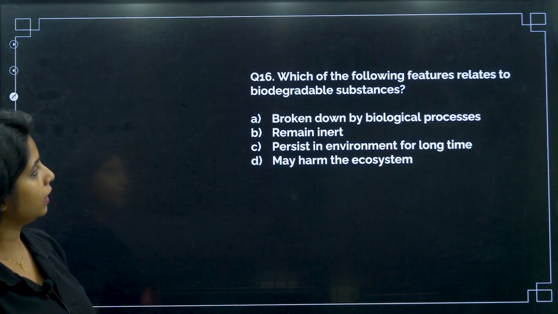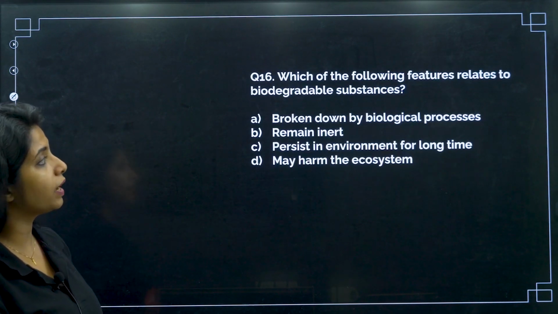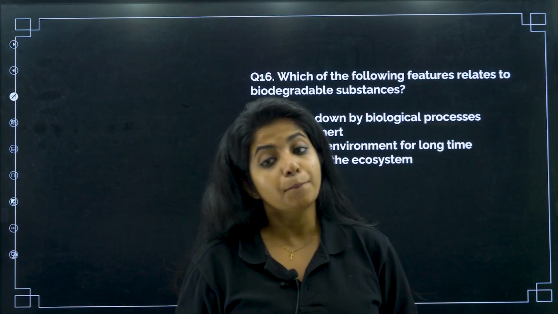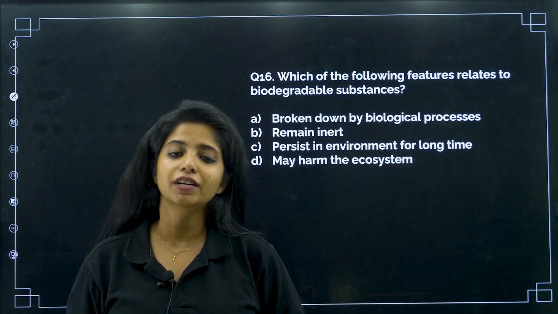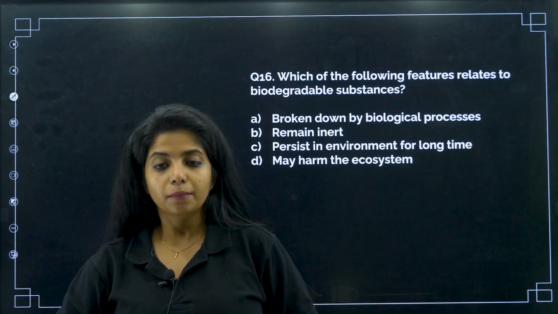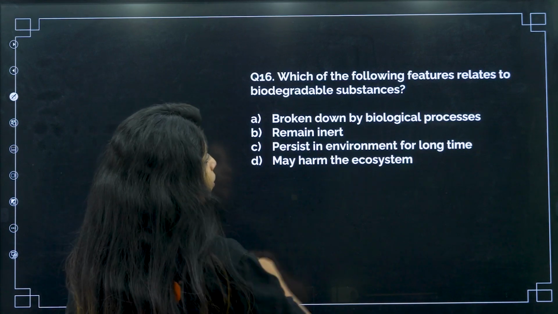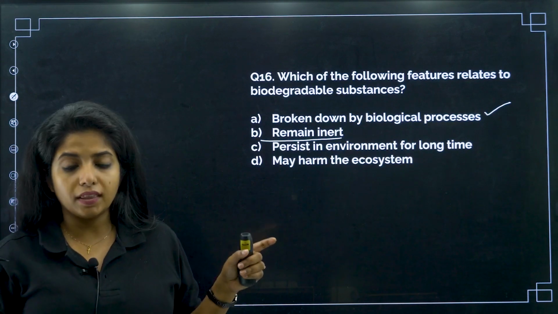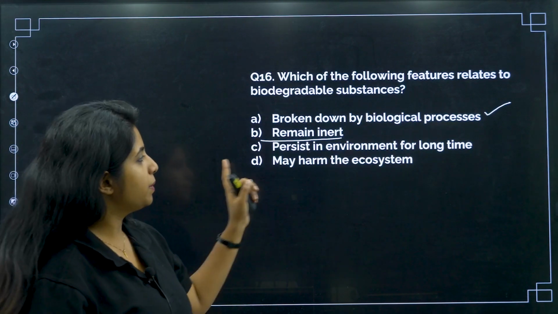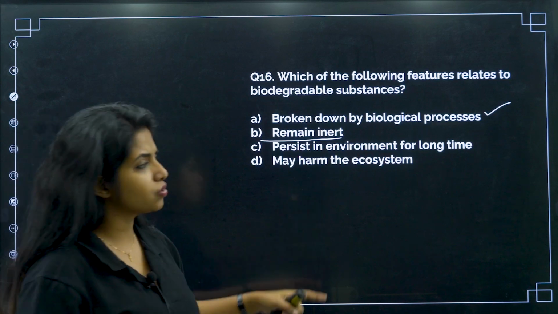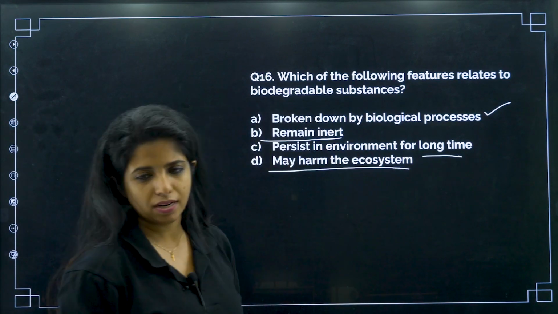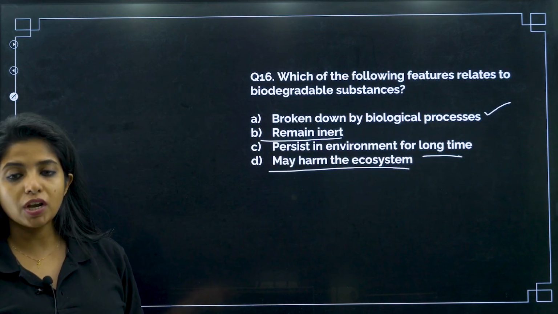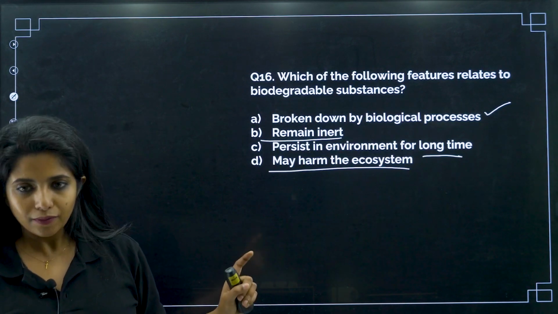Cool? Next question. Which of the following features relates to biodegradable substances? Biodegradable as in something that can be broken down easily by the biological organisms which are there in our nature. Now it can be broken down by biological process, correct. Remains inert, as in it is not reactive, it is just staying there? Do you think it's like that? Persists in the environment for long time? No, it does not. It is getting broken down. May harm the environment? Not entirely. It might harm if it gets accumulated way too much and there is no proper decomposition happening. At that point it might, but generally it does not.